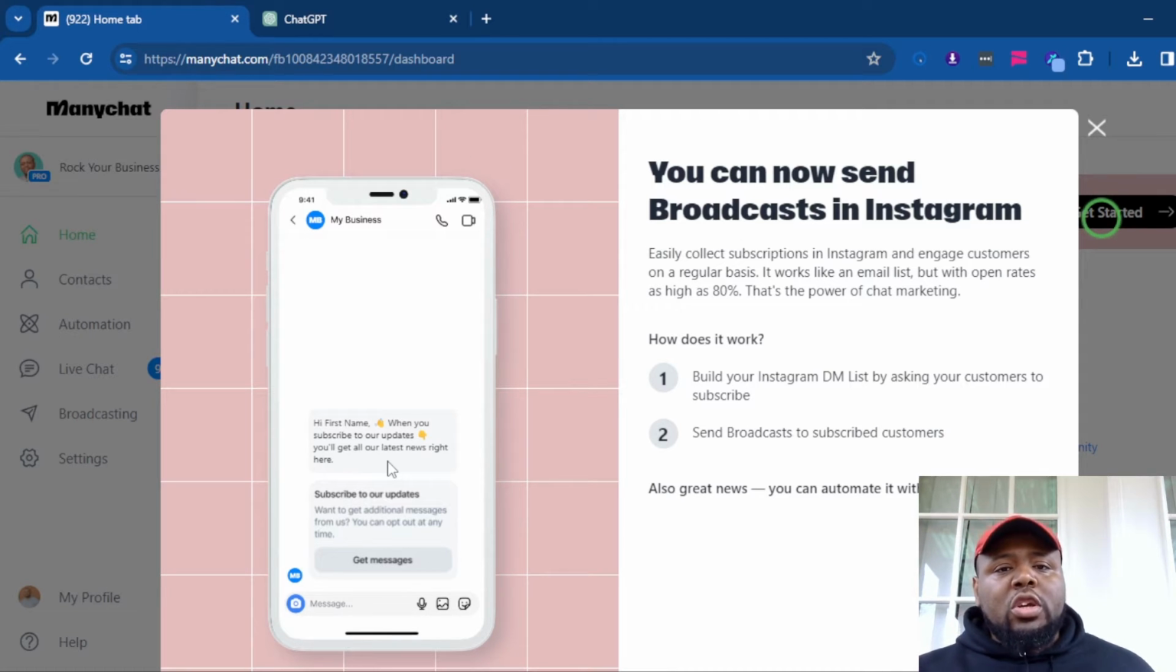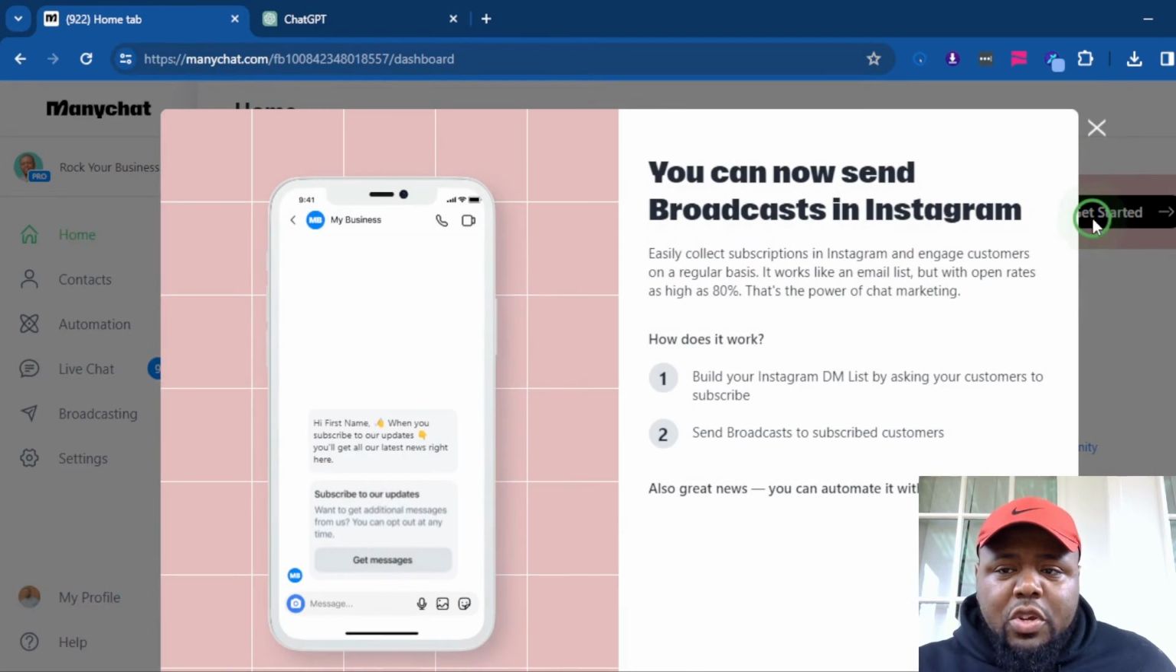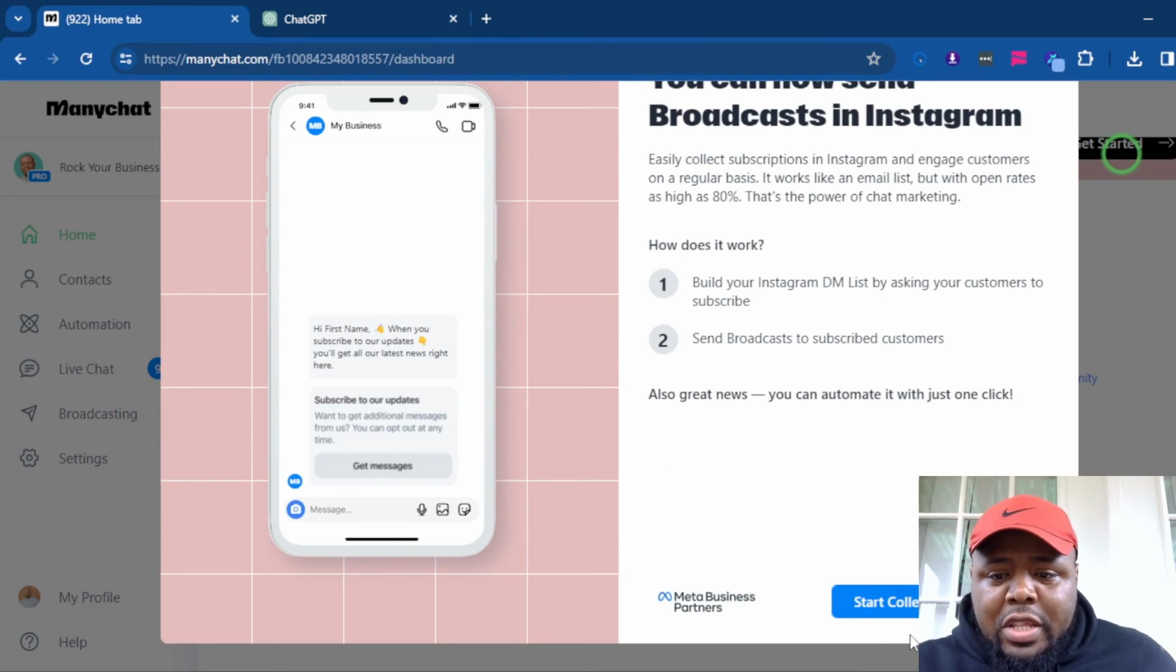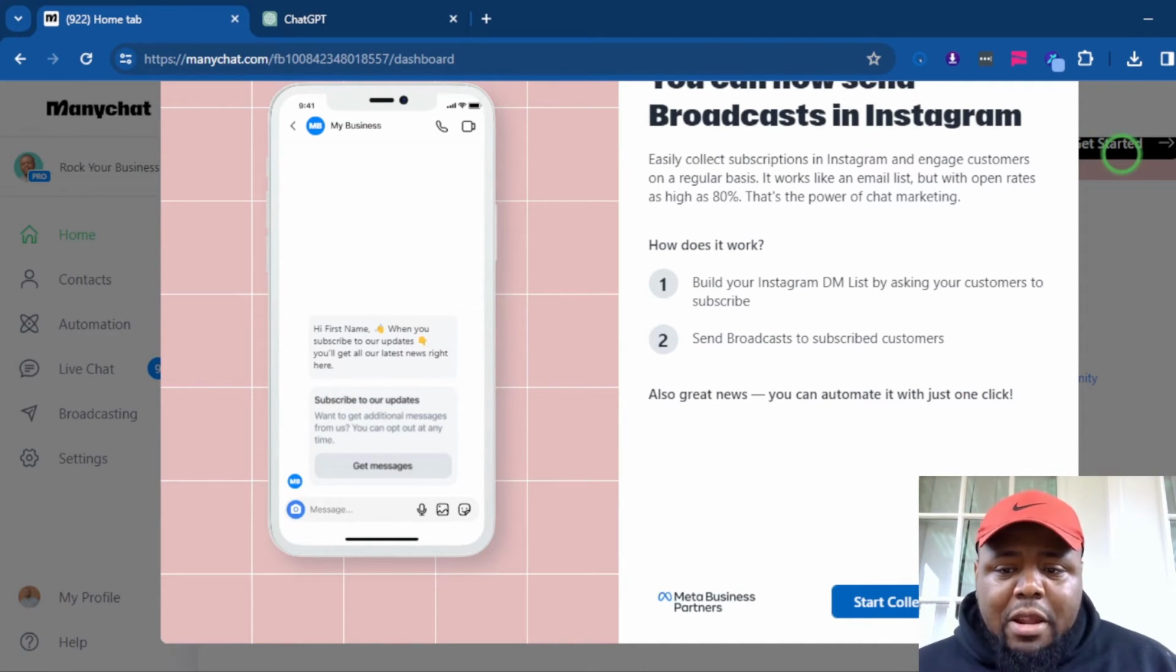Before, it was solely on Facebook for your Facebook business page, but a lot of people find it easier and more advantageous to grow their business and grow their brand on Instagram. All you have to do is activate this feature. Once you see this banner, you hit Get Started, scroll down, and then hit Start Collecting Subscribers. I'm not going to do so because I already have this set up for mine, but please do so if you don't have it.